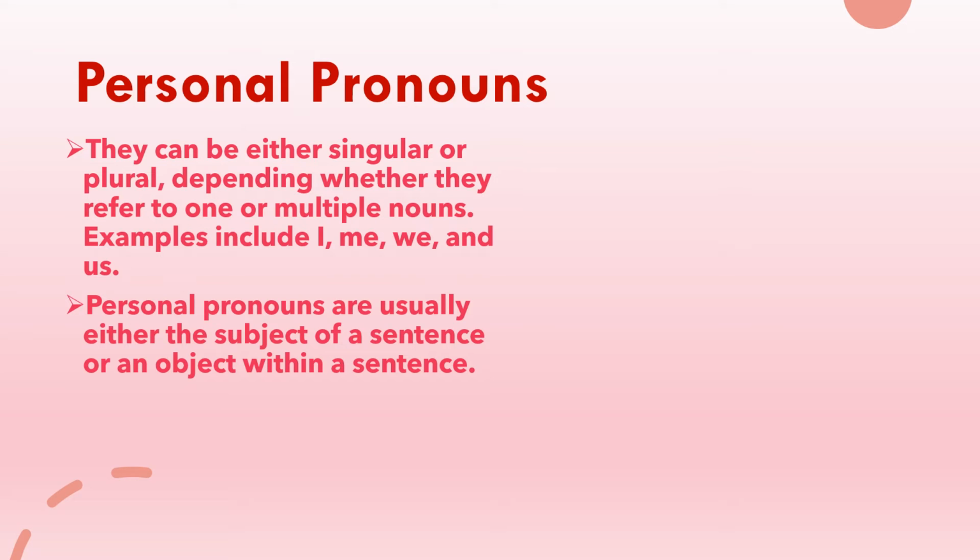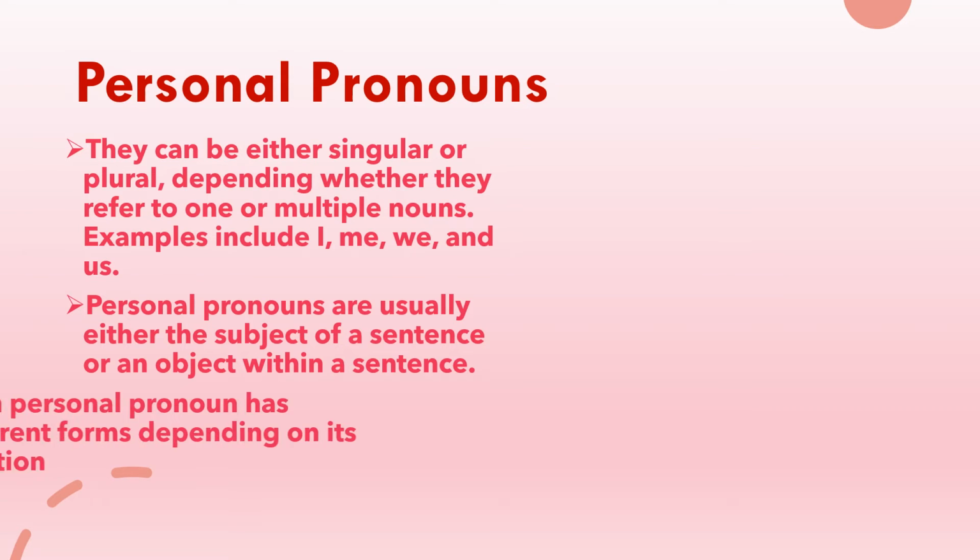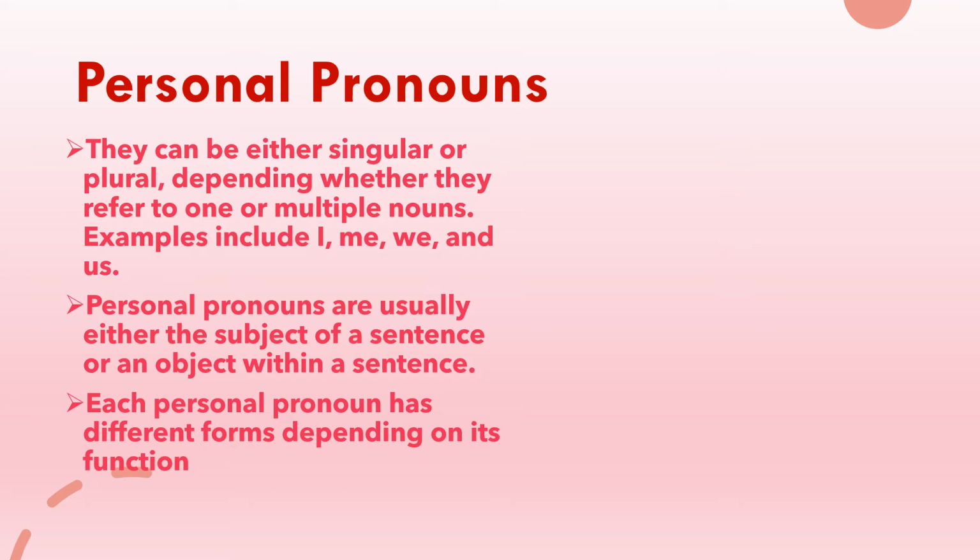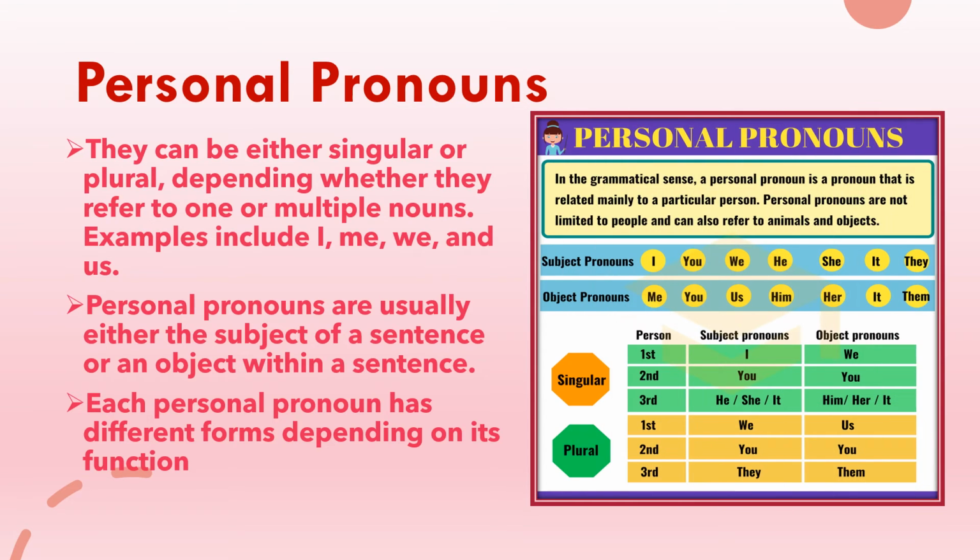She did something. So she opened her purse. The purse becomes the object. So personal pronouns are usually either the subject, like for example my aunt, or an object within a sentence, for example her purse. Each personal pronoun has different forms depending upon its function.